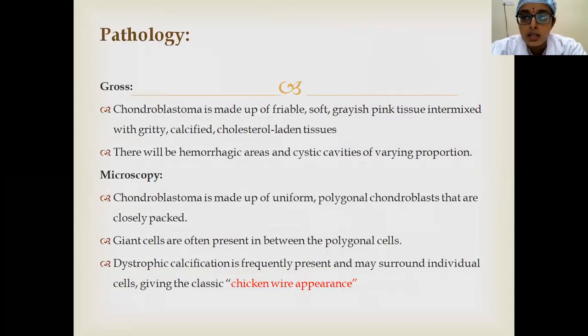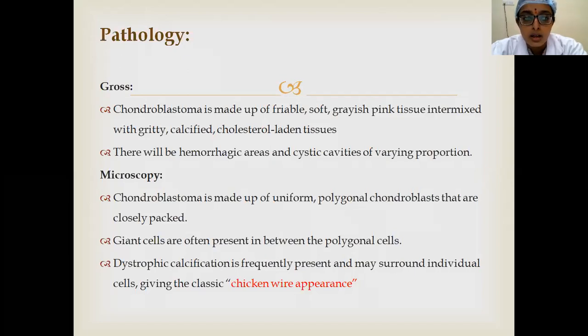So in chondroblastoma, you have polygonal chondroblasts, and there will be less stroma, and within this stromal matrix there will be calcification along these polygonal chondroblasts. The appearance of this calcification, pericellular calcification, is called chicken wire appearance. This chicken wire appearance is one of the important PG entrance bits, and between these chondroblasts there will be some giant cells also appearing.